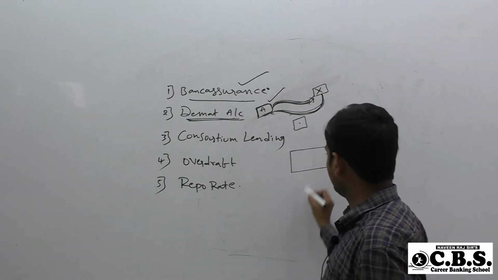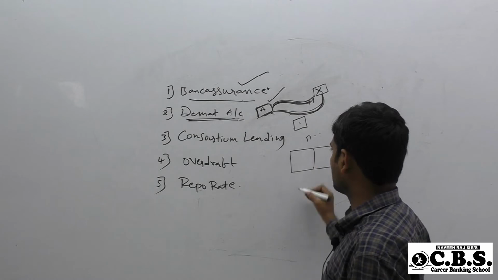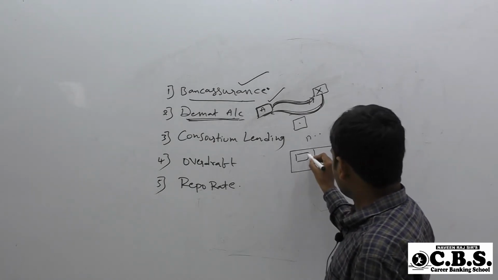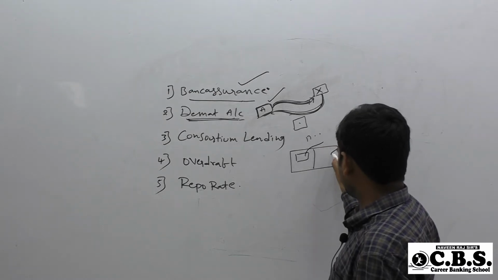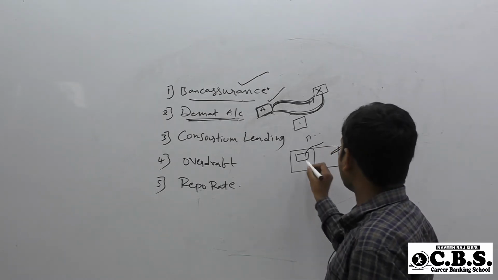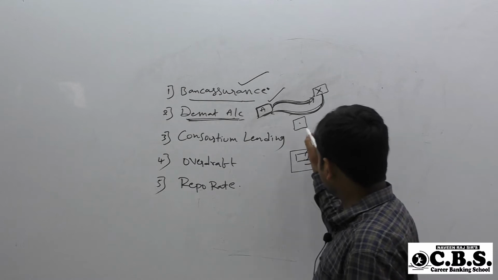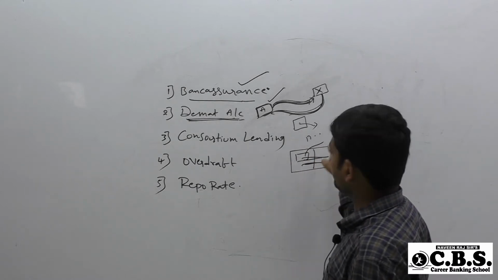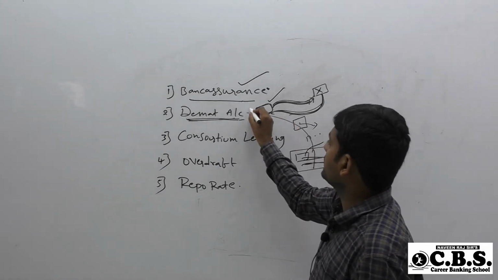All the transactions, selling and purchases, are recorded in electronic form. For this, an account is used, that is called a Demat account.